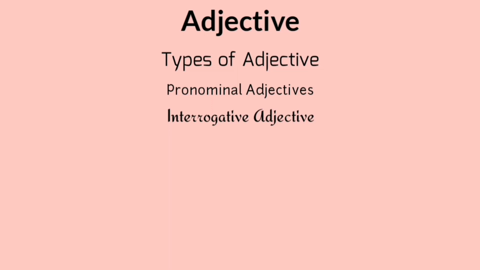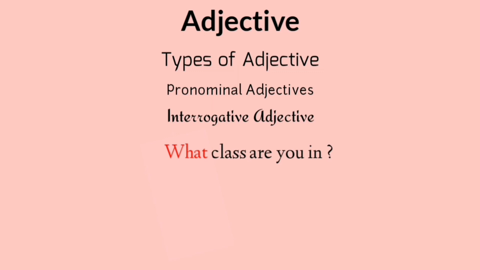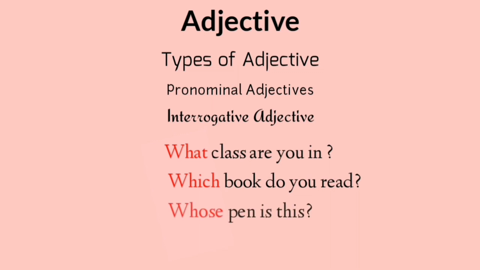Interrogative adjective. The adjectives that ask questions related to nouns are known as interrogative adjective. What class are you in? Which book do you read? Whose pen is this? These are the examples of interrogative adjective.